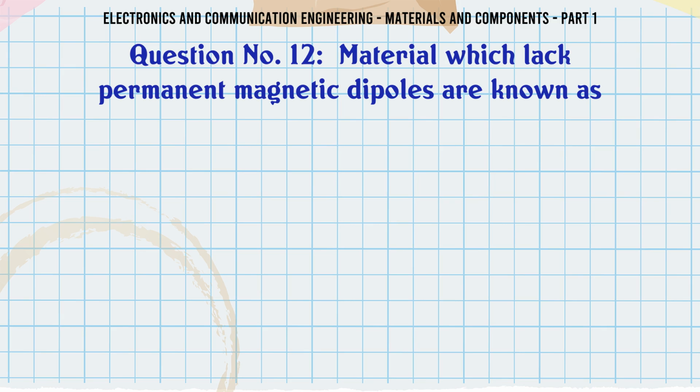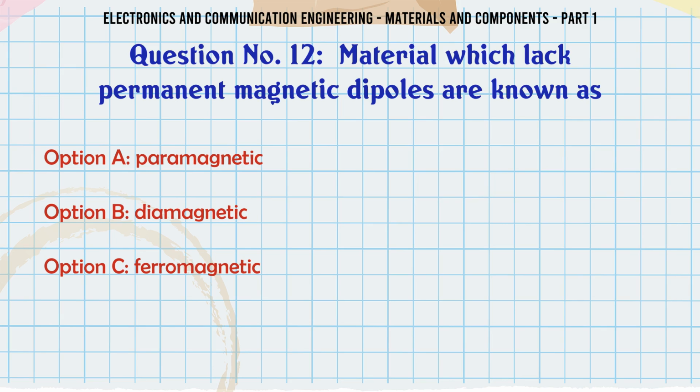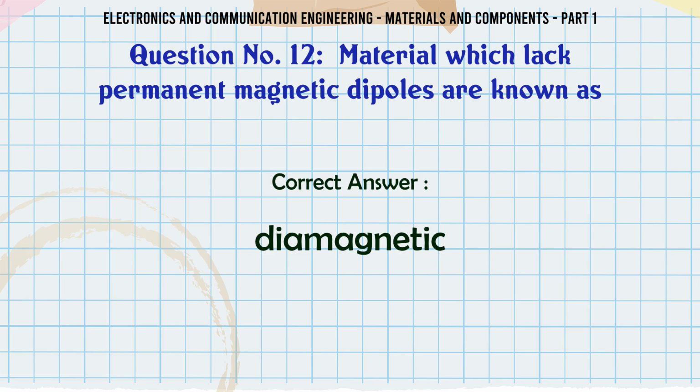Materials which lack permanent magnetic dipoles are known as A. paramagnetic, B. diamagnetic, C. ferromagnetic, D. ferrimagnetic. The correct answer is diamagnetic.